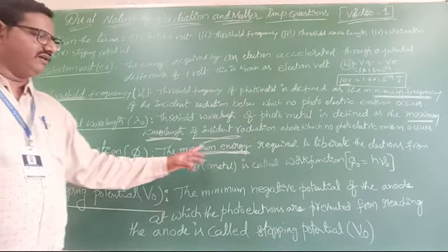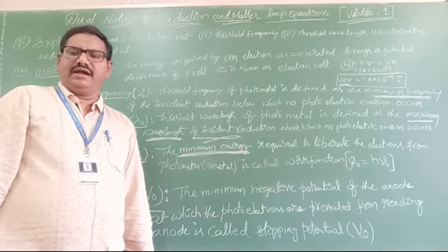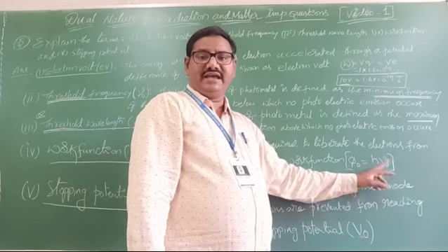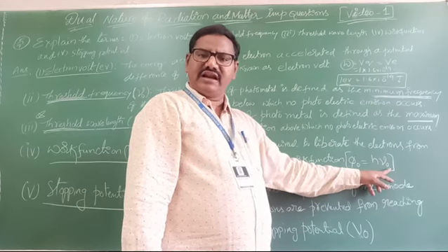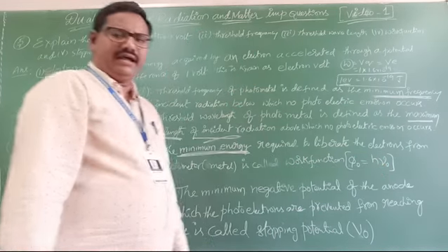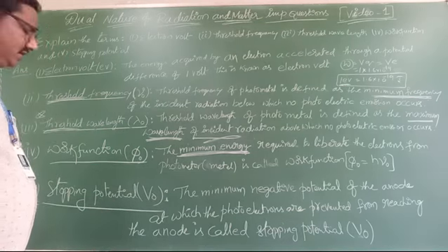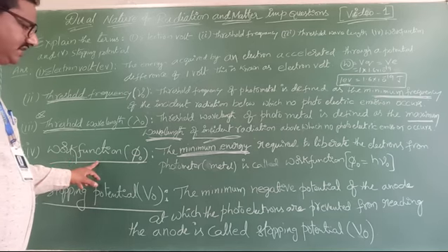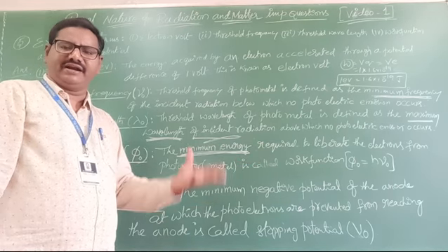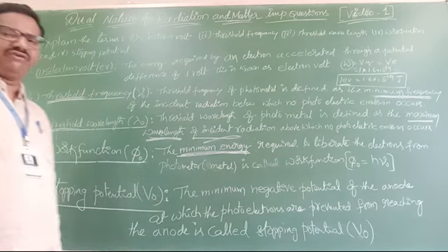The minimum energy required to liberate the electrons from the photometal is known as work function. It is represented with phi naught. Phi naught equals h nu naught, where nu naught is the threshold frequency and h is Planck's constant. So simply we represent it with phi naught. Very important definition: the minimum energy required to liberate the electrons from the photometal is called work function.